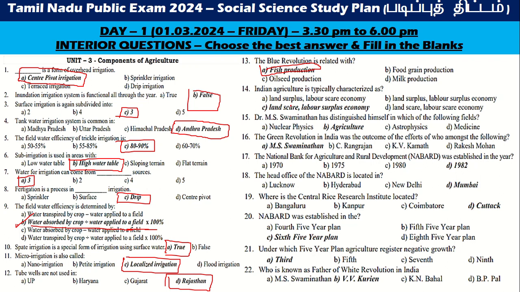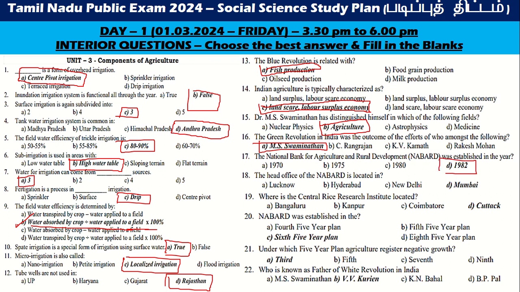Indian agriculture is typically characterized as a land scarce, labor surplus economy. Dr. Swaminathan distinguished himself in the field of agriculture. The Green Revolution in India was the outcome of the efforts of M.S. Swaminathan. The National Bank for Agriculture and Rural Development was established in 1982.